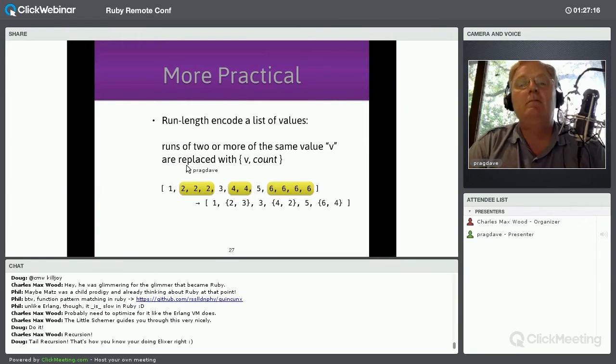So at this point, I'm going to stop, and I just want you to think for a second about how you would code that up in Ruby. And I want you to think a little bit about the edge conditions. What happens if the run starts on the first character of the list? What happens if it ends on the last element of the list? All those kind of things.